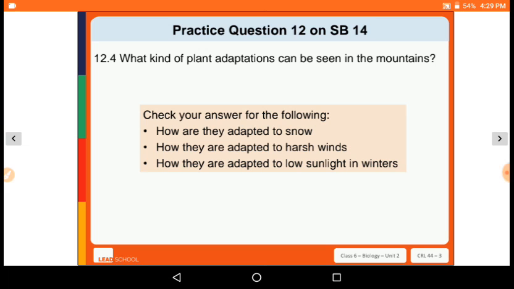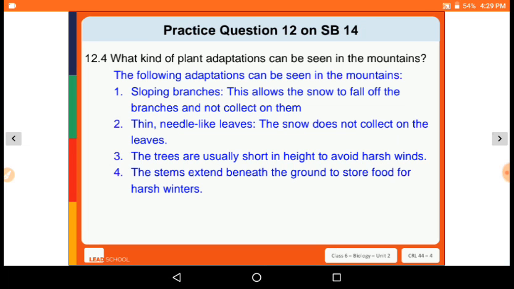Next, 12.4: What kind of plant adaptation can be seen in the mountains? First, sloping branches. This allows the snowfall to slide off the branches and not collect on them. Next is thin, needle-like leaves, so the snow does not collect on the leaves.